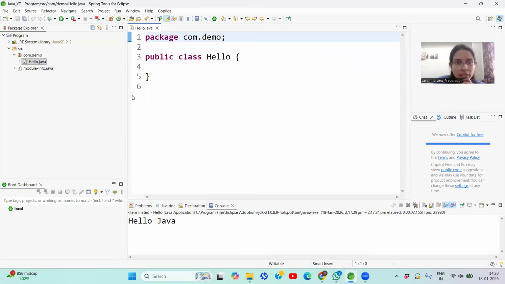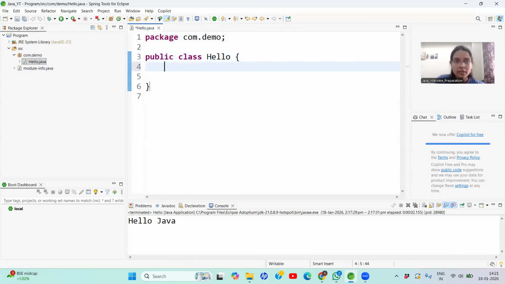If you see here, we have created one file, Hello.java. This is our file name, and our class name is also Hello. So remember, when you create any program in Java, whatever your class name is, that should be the same as your file name. This is my public class, which is Hello, and the file name is also the same.